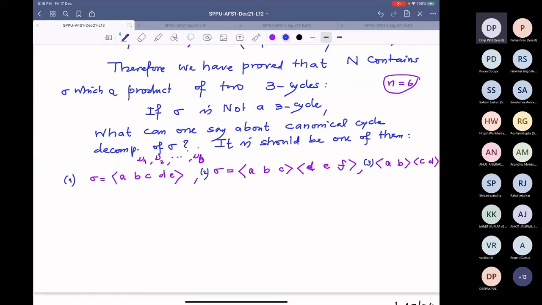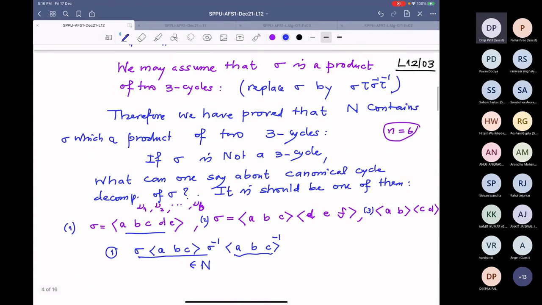So let us compute this: sigma times ABC, times sigma inverse times ABC inverse. See, this we know it is in N.